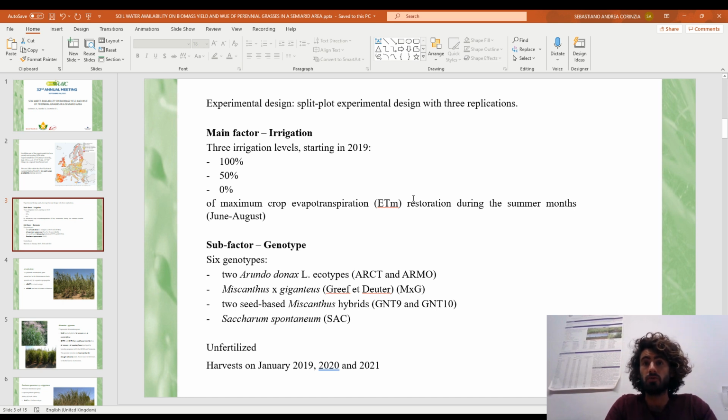2 ecotypes of Arundo donax that are named ARCT and ARMO, the Miscanthus giganteus hybrid, 2 new seed-based Miscanthus hybrids, and Saccharum spontaneum. The trial has not been fertilized, and we carried out 3 harvests, and I'm going to present the results for the harvest of the second growing season in 2019 and third growing season after establishment in 2020.